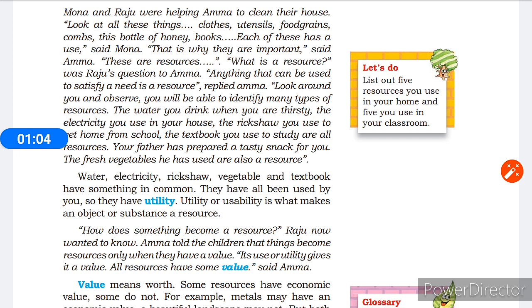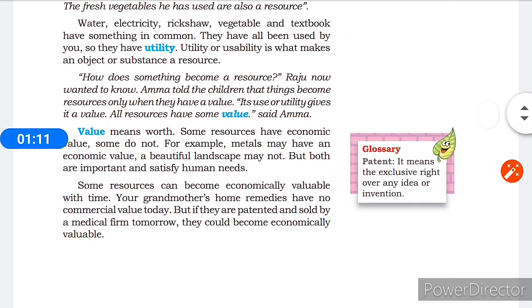They have all been used by you, and so they have utility. From this, it is clear that the things around us, like water, electricity, rickshaw, buildings, bridges, are all resources.